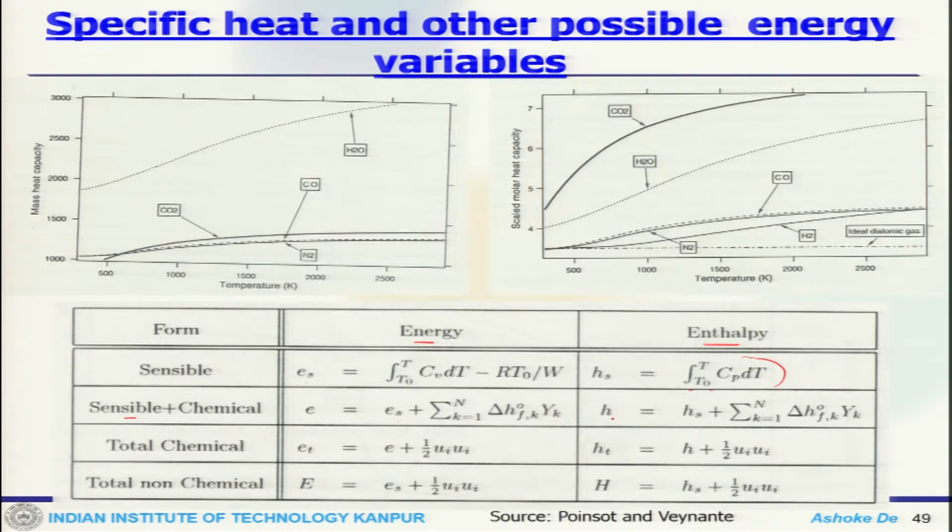In terms of enthalpy, there is likewise a component from the sensible one and a component due to the chemical one. So the total energy would be E plus half u squared, and Ht would be the non-chemical sensible enthalpy plus kinetic energy. So, this is a correlation that one can see.